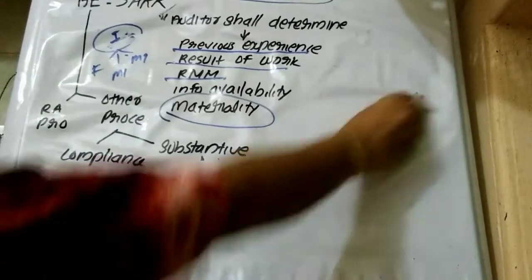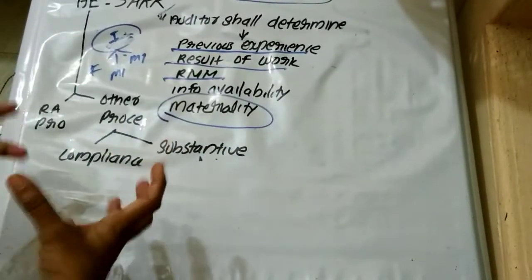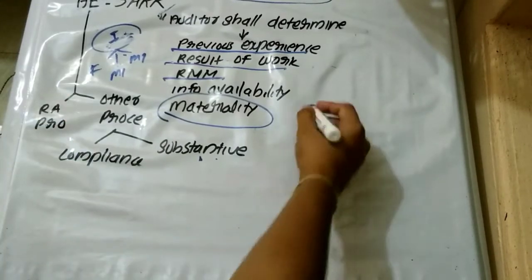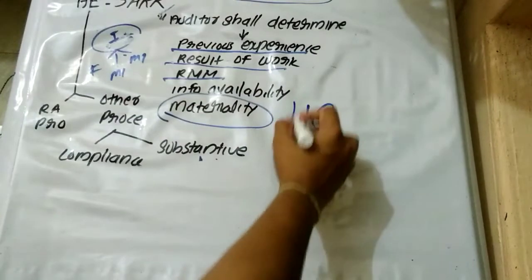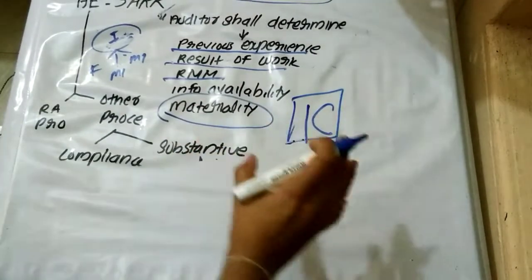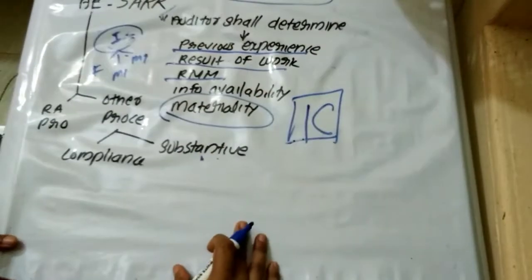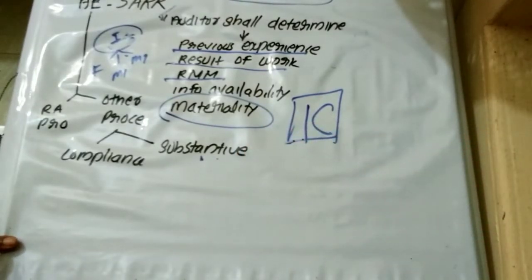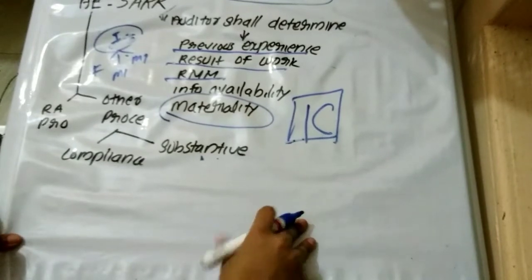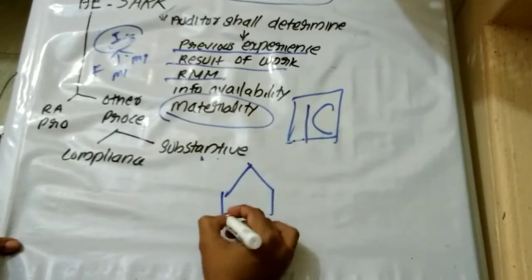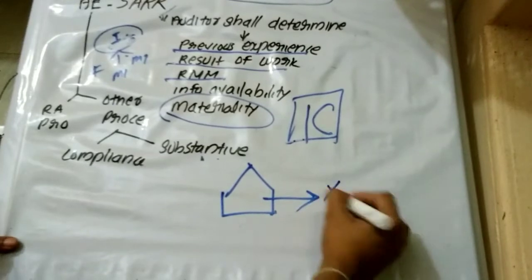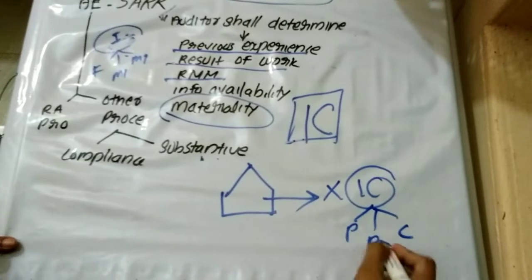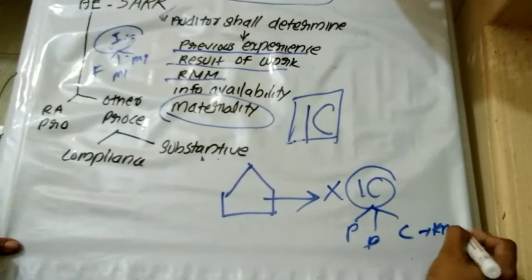In IPCC, when we hear compliance procedure, we will remember what? ICE. It means internal control system. An organization should have an internal control system so as to detect, prevent, and correct risk of material misstatement. So this is an organization. This organization does not have such an internal control system to prevent, detect, correct what? Risk of material misstatement.